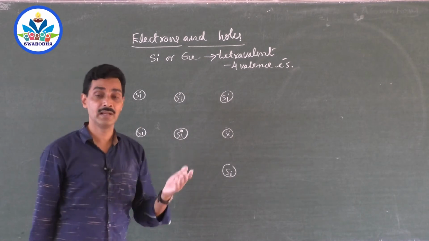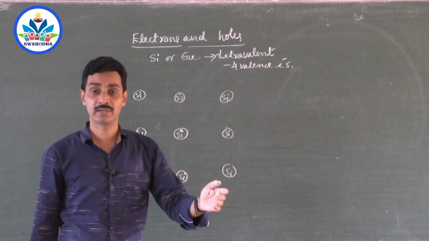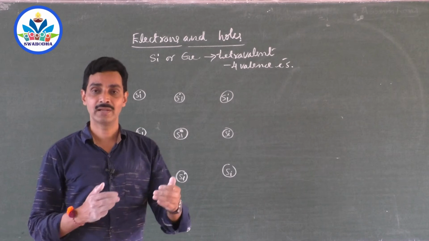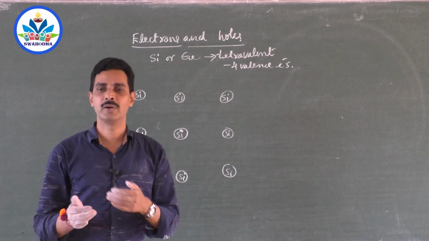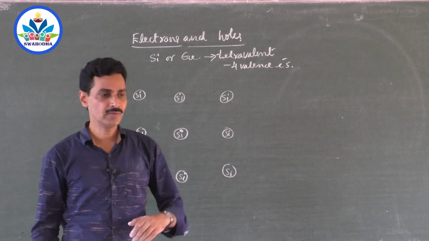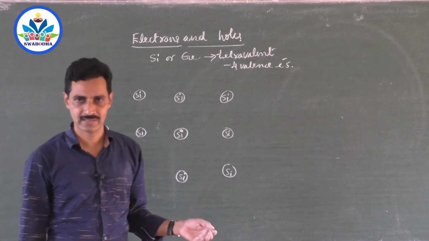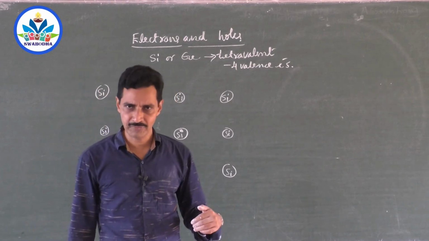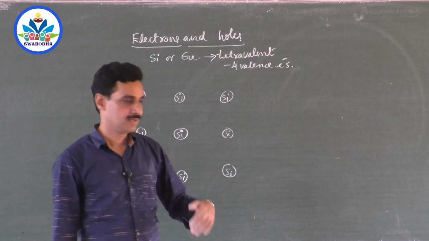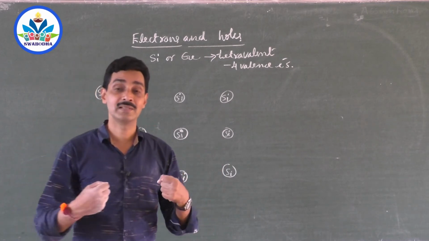A asks for one electron from B, and B also asks for one electron from A. So there is an electron exchange, and that electron exchange makes the bond stronger. It is as if we give something to our neighbor when they are in a difficult situation, and similarly, when we are in a tough situation, they give something to us. Either way, we help each other. That makes the bond stronger.